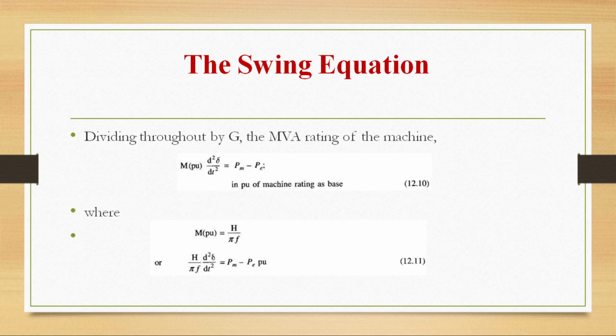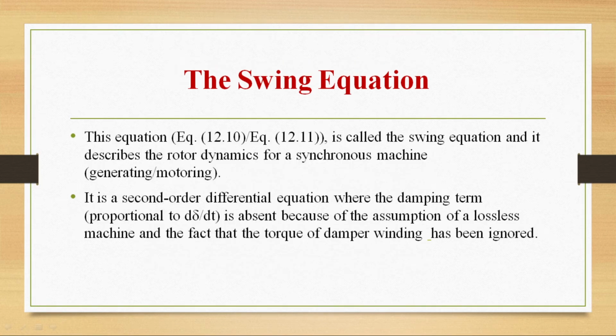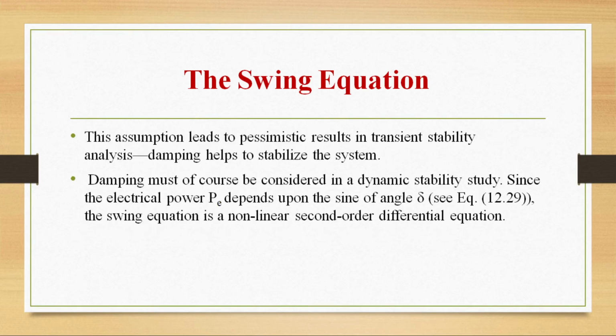So this equation, equation 10 divided by equation 11, is called the swing equation, and it describes the rotor dynamics for a synchronous machine for both generating and motoring modes. It is a second order differential equation where the damping term proportional to d delta by dt is absent because of the assumption of a lossless machine and the fact that the torque of damper winding has been ignored. This assumption will lead to a pessimistic result in transient stability analysis. Damping helps to stabilize the system.